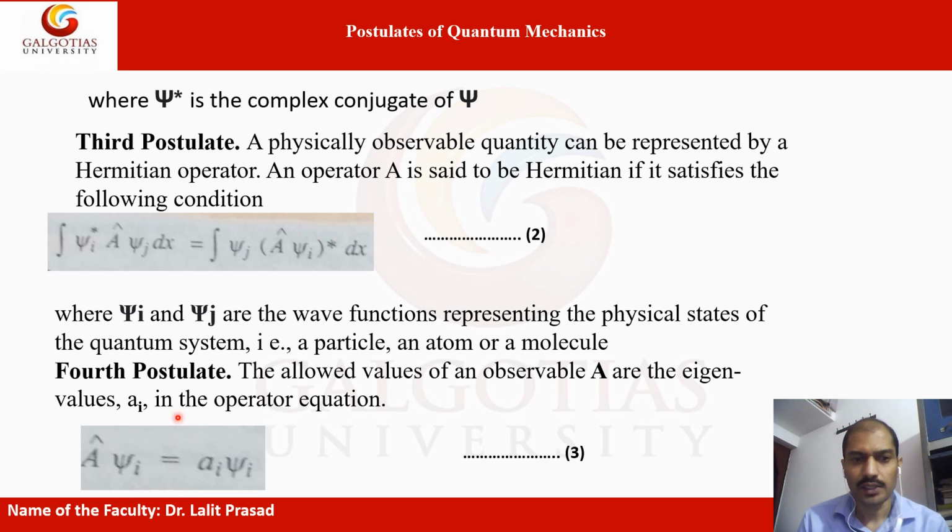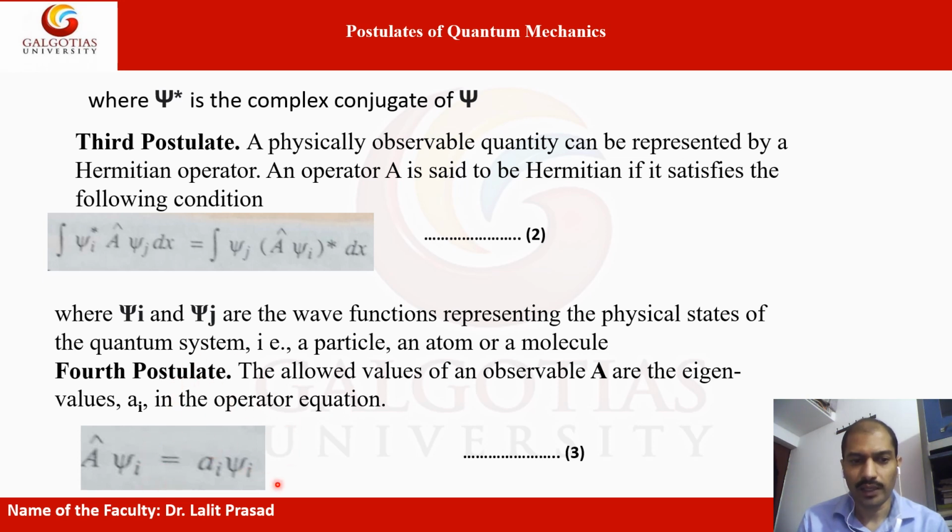This is the fourth postulate, represented by the equation operator A psi i equals a_i into psi i for quantum mechanics.